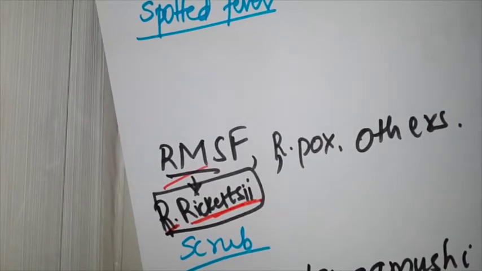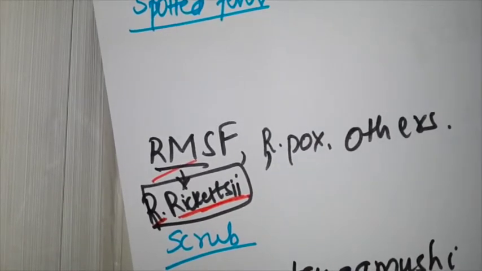This is something very classical, and Rocky Mountain spotted fever is one of the most serious types of illness among the spotted fevers. It has a similar picture to typhus, and you have to remember that the rash appears earlier, and I'll tell you how to remember this in a simple quick review video.